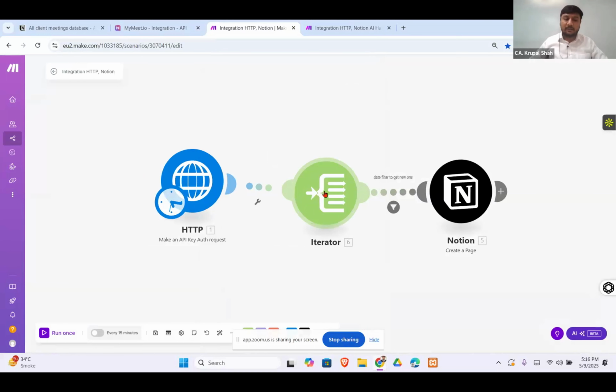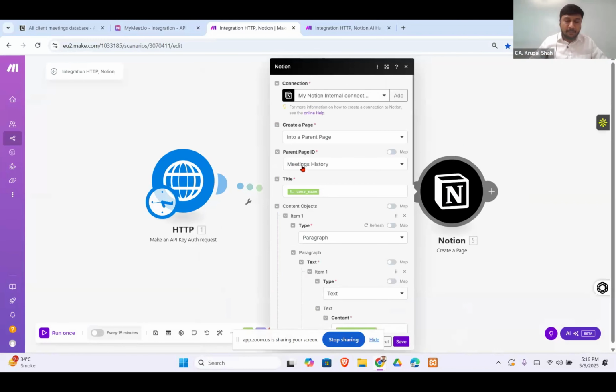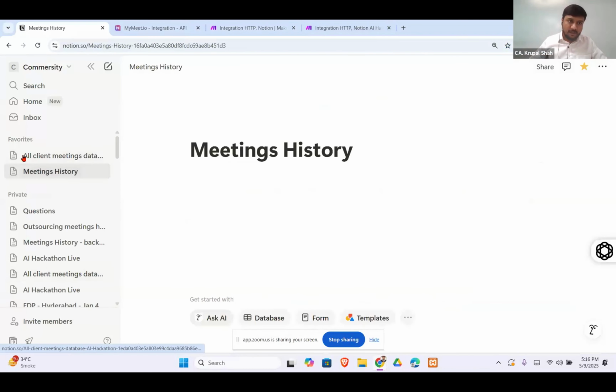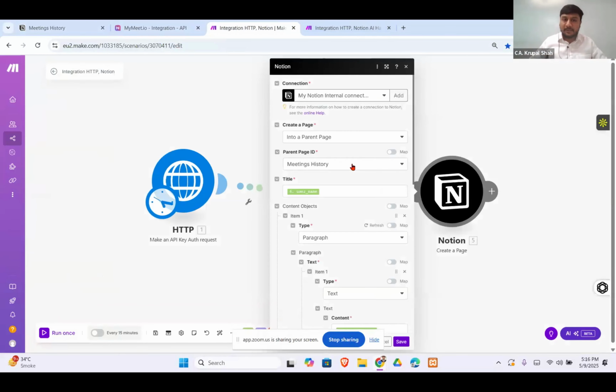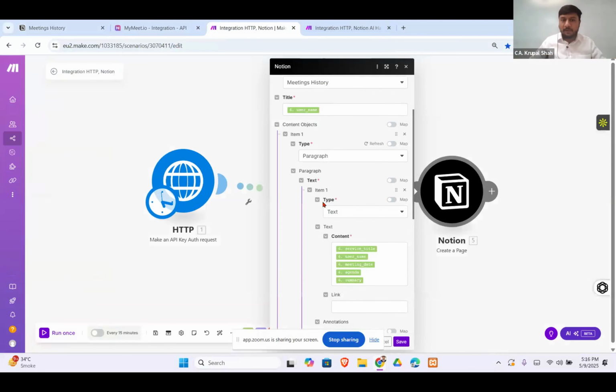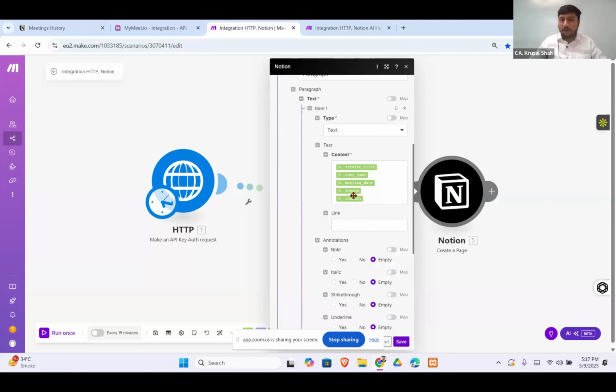I have used an iterator, so the iterator will gather all the details and send them one by one as required, as per the module that we have selected. Now in Notion, I have selected this meeting history page. I have created this page, and I want all the details in this particular page. I'll give the title, and the format I want: paragraph, heading, text, mention, equation, and the content. What content do I want to capture? It has all the content from mymeet.io, but I want only these details.